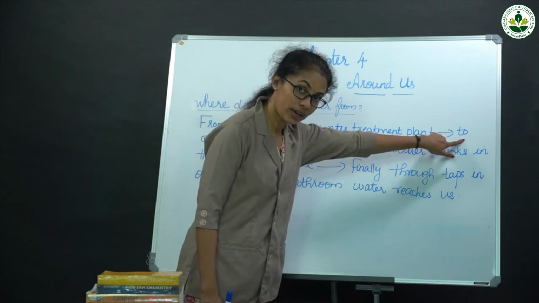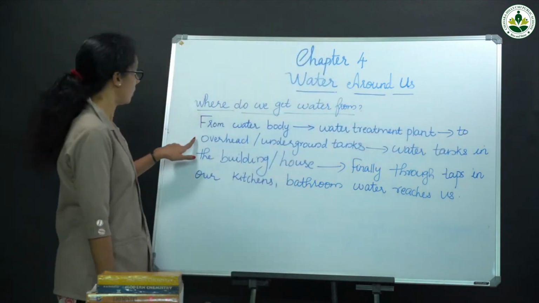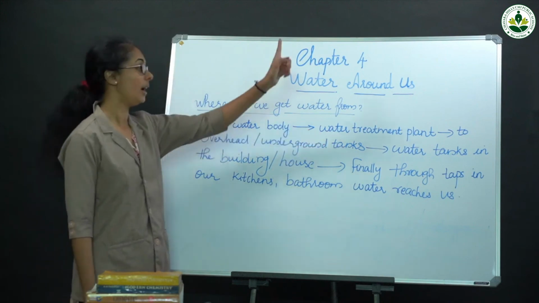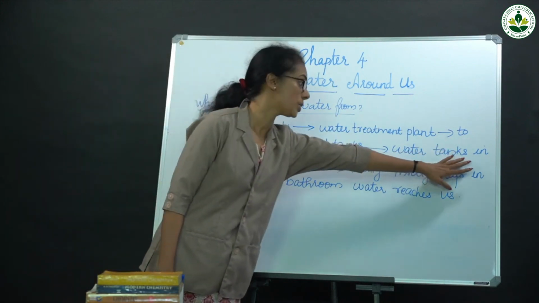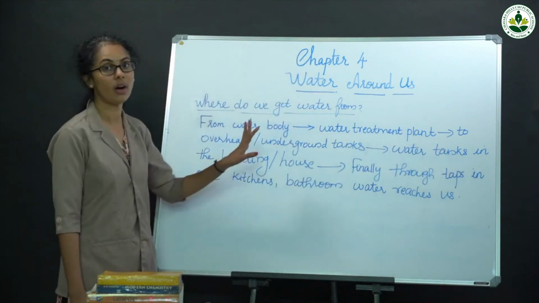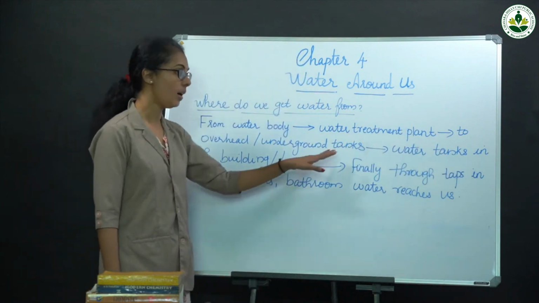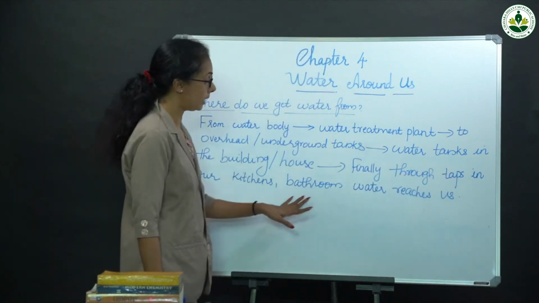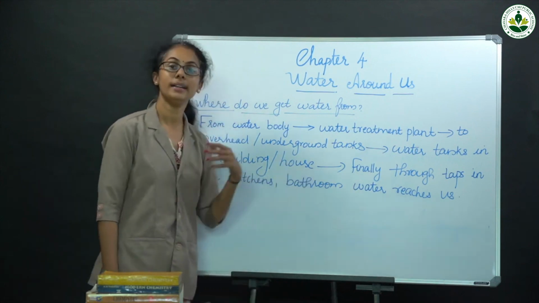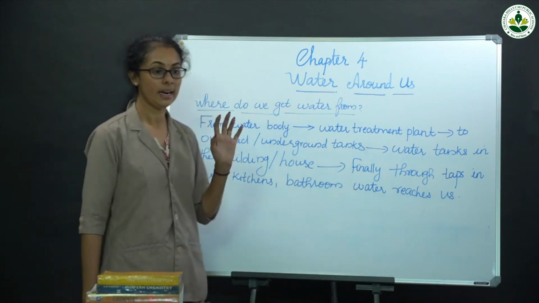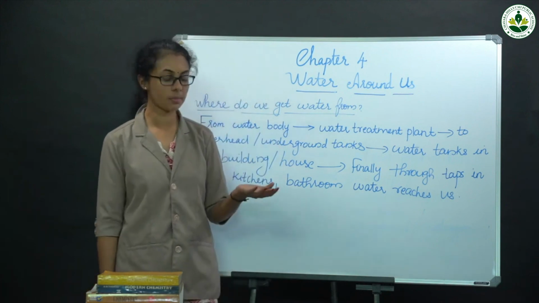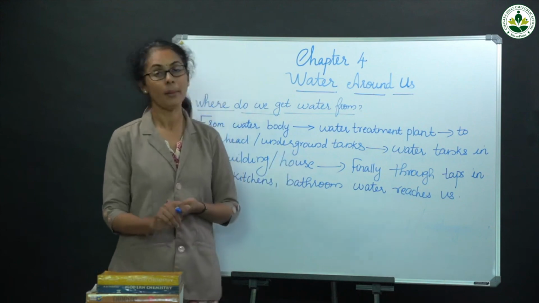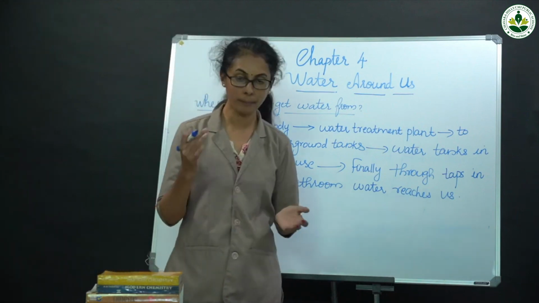Then the purified water goes to overhead or underground tanks, then to tanks in the building or house. Finally, through taps in our kitchens, bathrooms, etc., water reaches us. Water undergoes a number of processes before it reaches us through pipes.